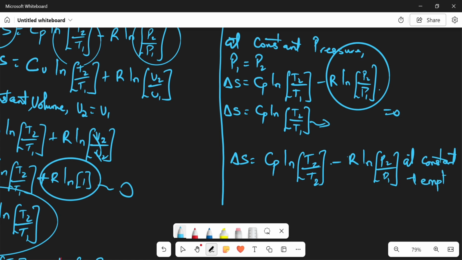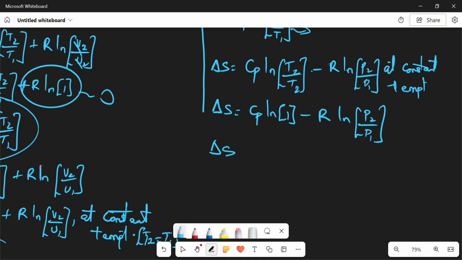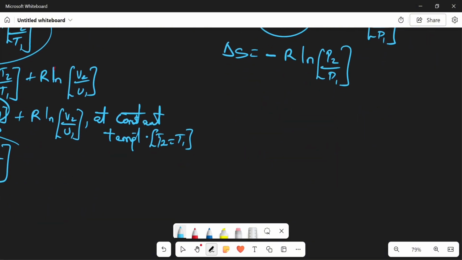So automatically our change in S is CP ln 1 minus R ln P2 over P1, and the first term gives us 0. So we have change in S equal to minus R ln P2 over P1. So you can see the formulas that we actually arrive at.